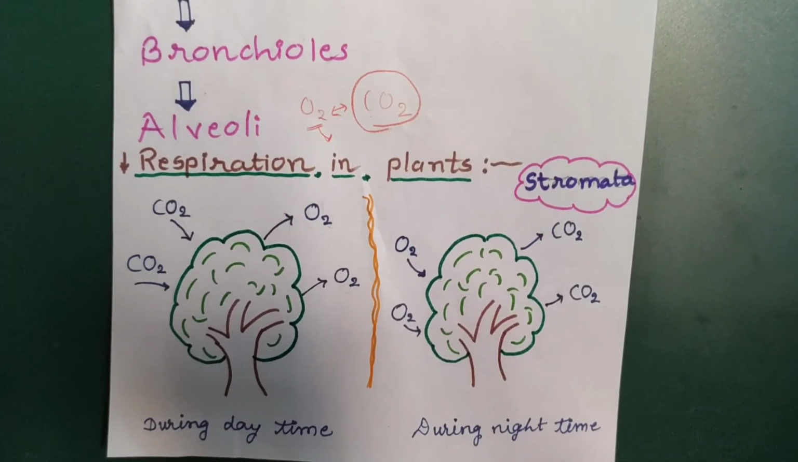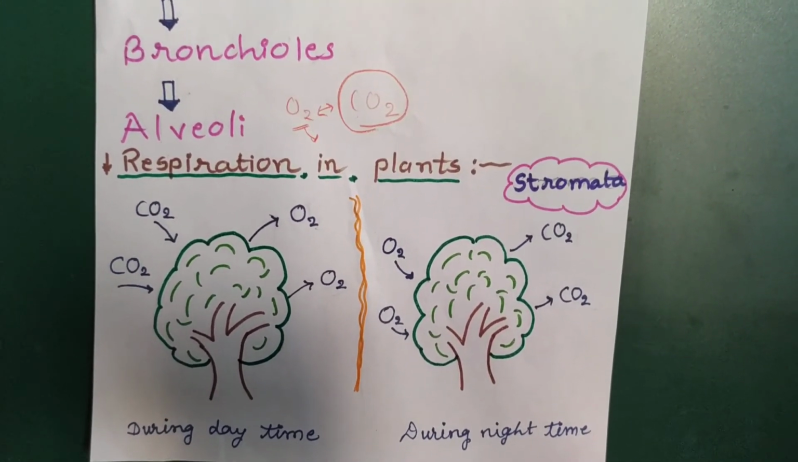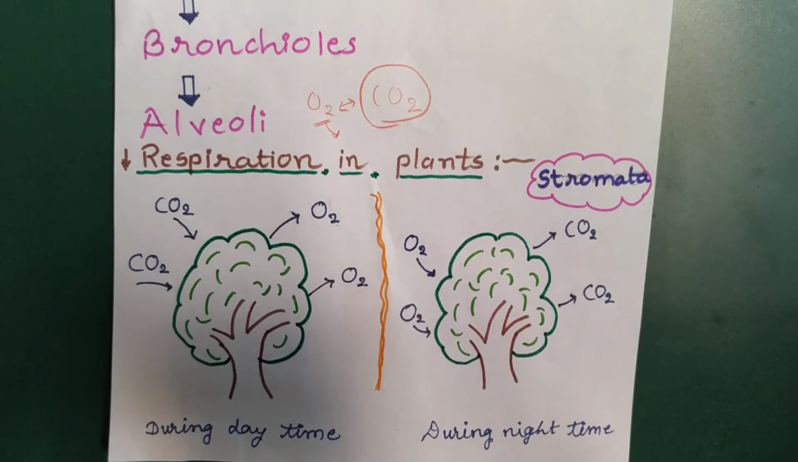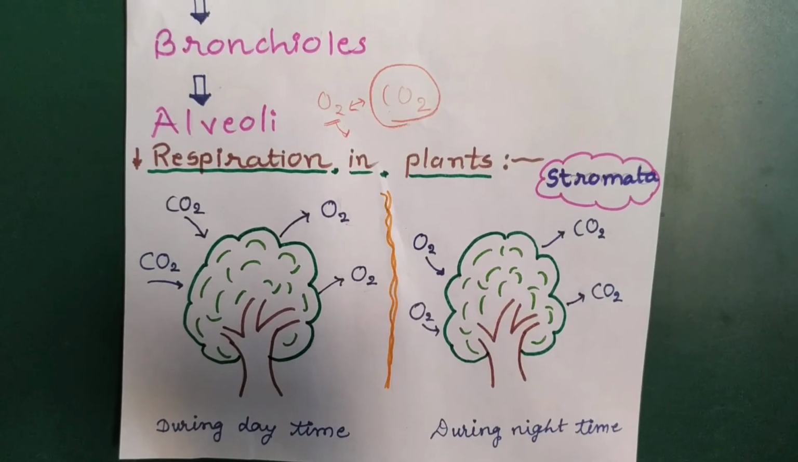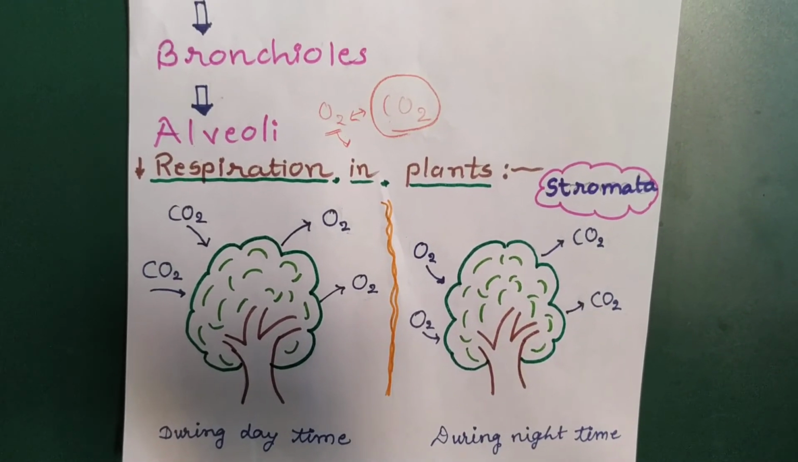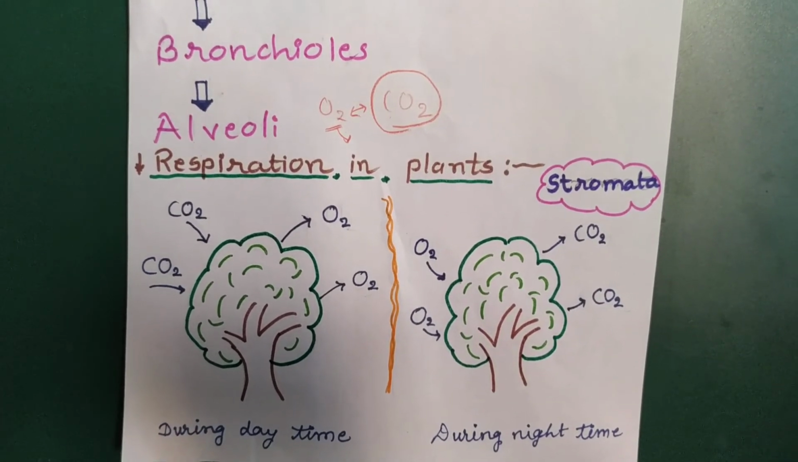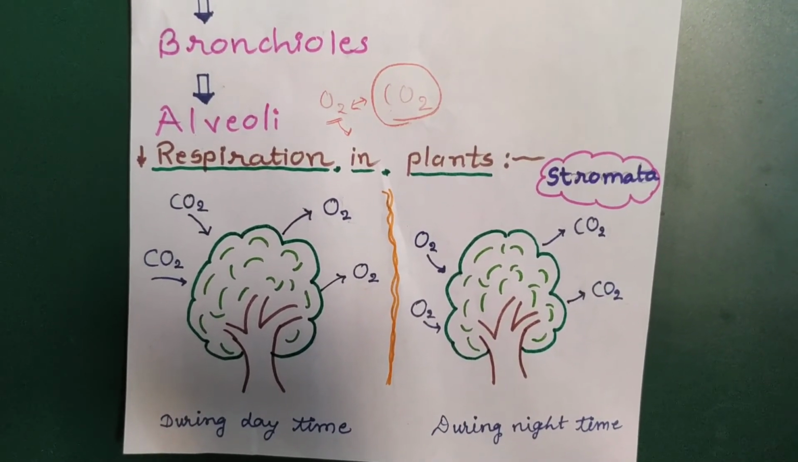But during night time, the process reverses. During night time, oxygen is taken inside through the leaf and they release carbon dioxide. This process again follows the concentration gradient. A diffusion mechanism is involved here for the exchange of various gases.